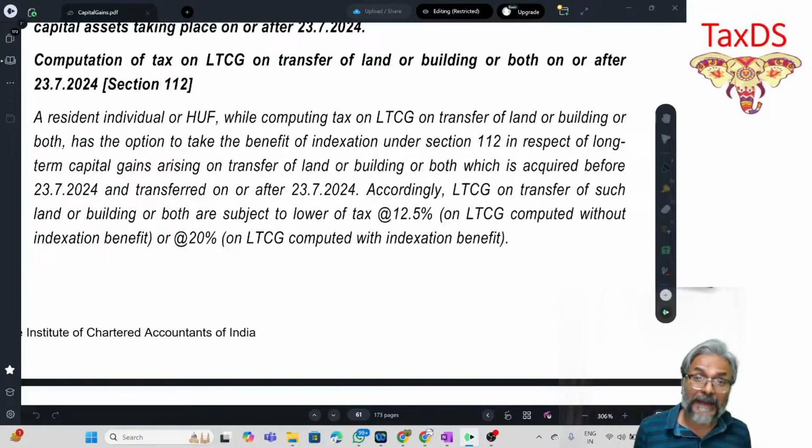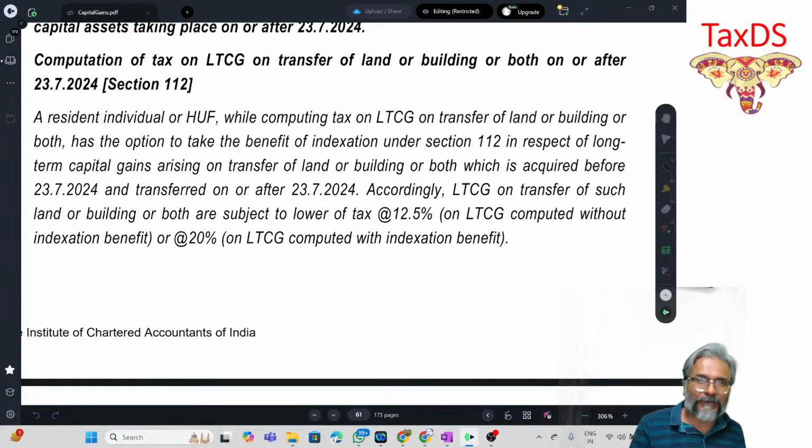There is one more hint on the basis of which you could have answered my question. This amendment that you are reading, this exception, is under section 112, and 112 is about the tax rates on long-term capital gains.